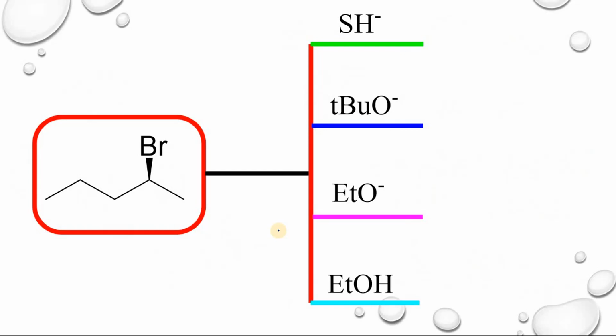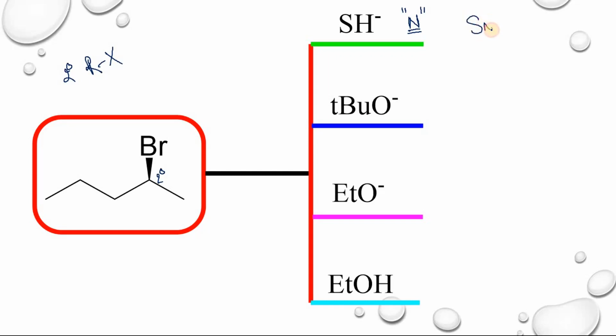Let us take a secondary. This one is a secondary carbon. This one is a secondary pentyl bromide. This one is secondary alkyl halide. If you take only nucleophile, in this case there is a nucleophilic substitution reaction.